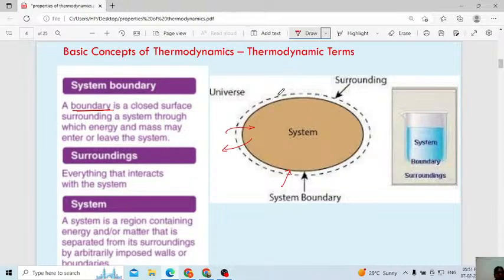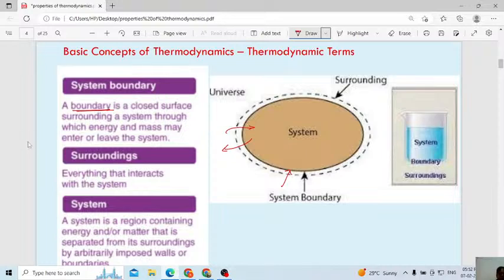Then what is meant by surrounding? Surrounding is easy: everything that interacts with the system, in the environment, we will consider. In simple words, surrounding is what you have when you are carrying out some experiment in the lab. Inside the lab you have the atmosphere, and that one only we will consider as the surrounding.